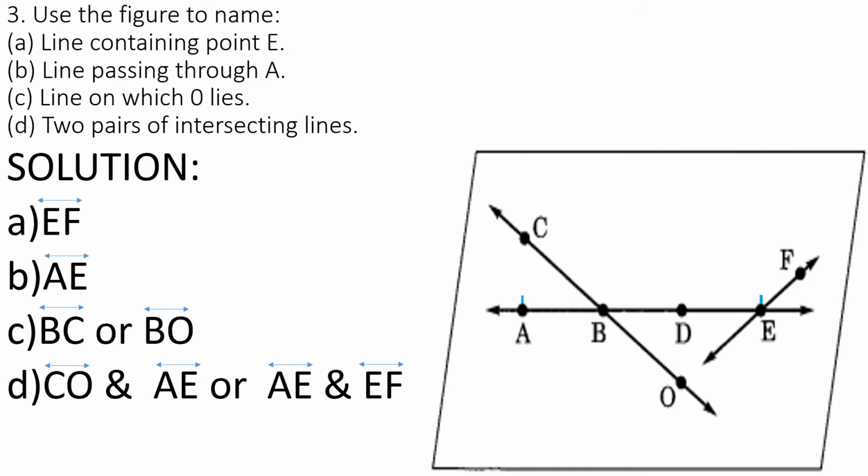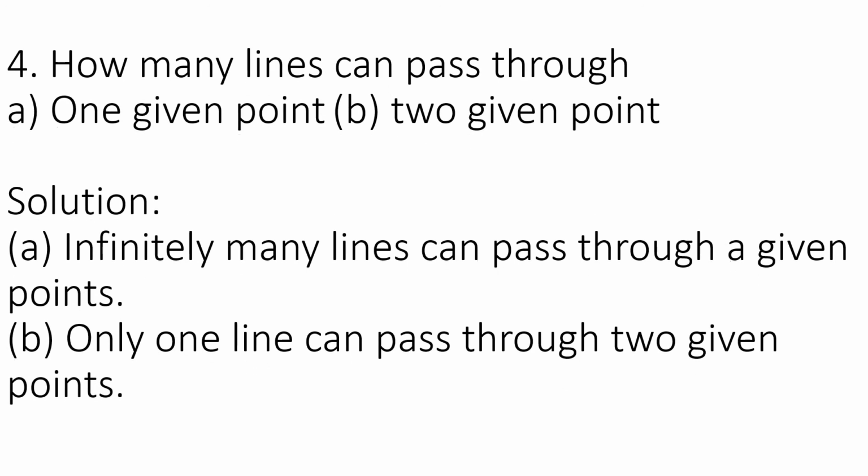Then two pairs of intersecting lines. Already we learnt about intersecting lines. Intersecting lines means two lines cross each other at a point. So here, what are the two lines that cross each other at a point? CO and AE. These two lines cross at point B. And then AE and EF. These two lines cross at point E. Do you all understand?